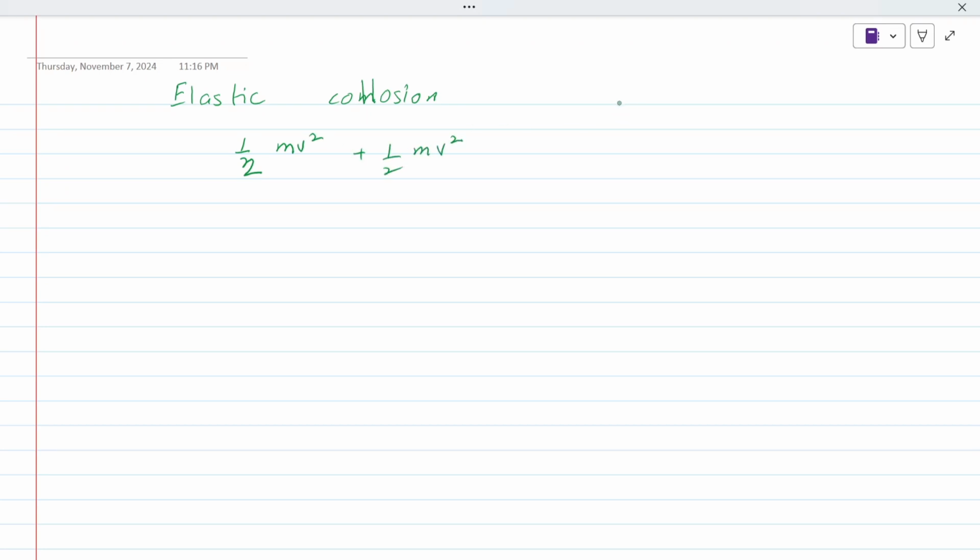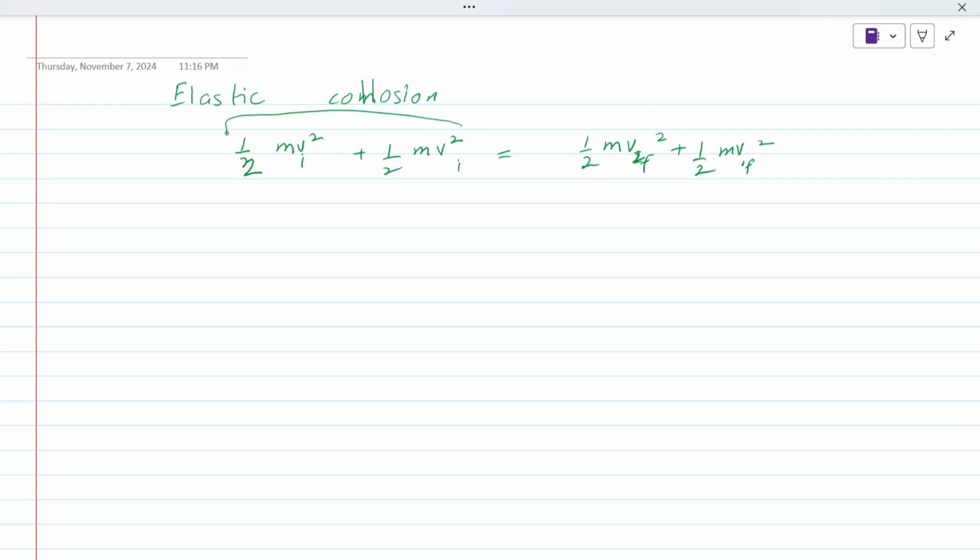If the masses are equal and velocities are equal, it would be equivalent to half m v1f square plus half m v2f square.